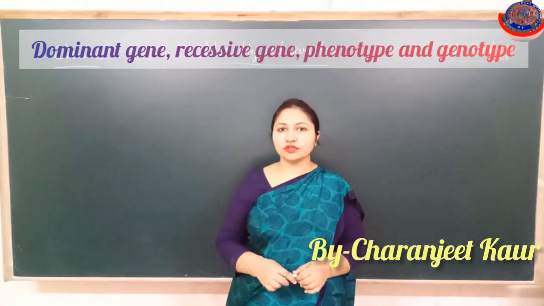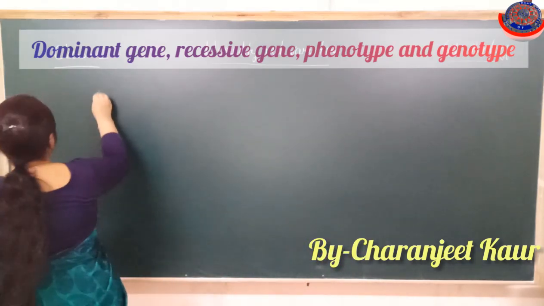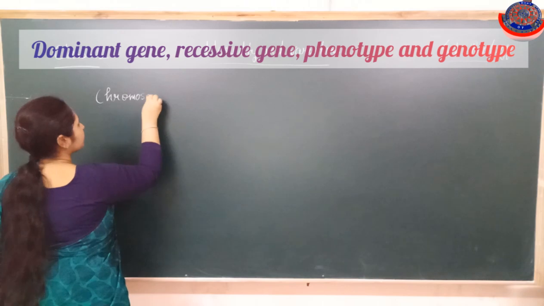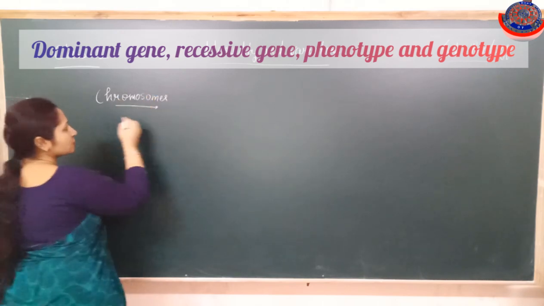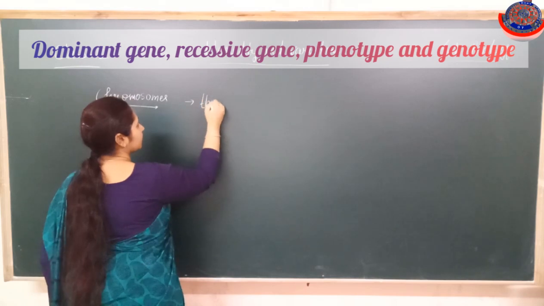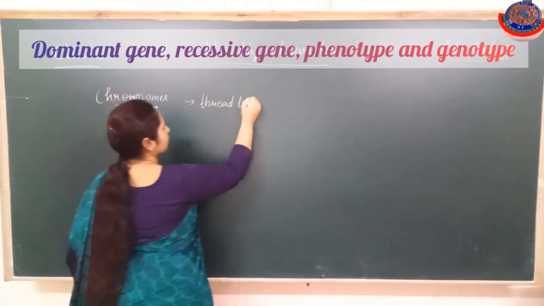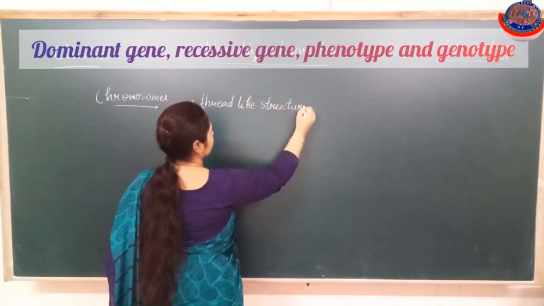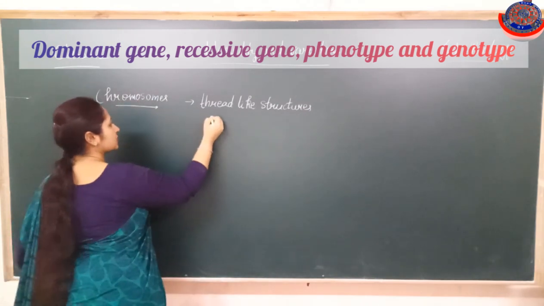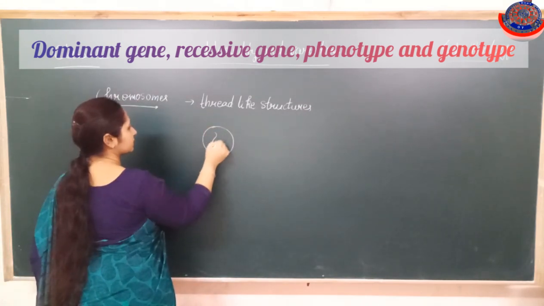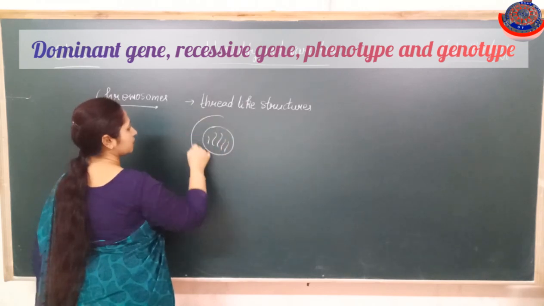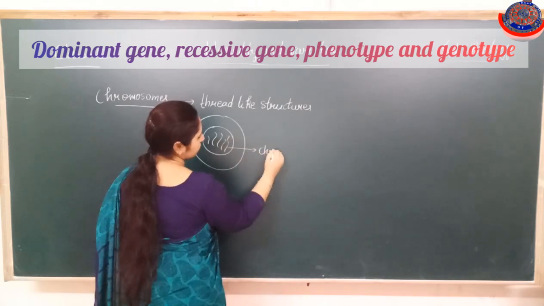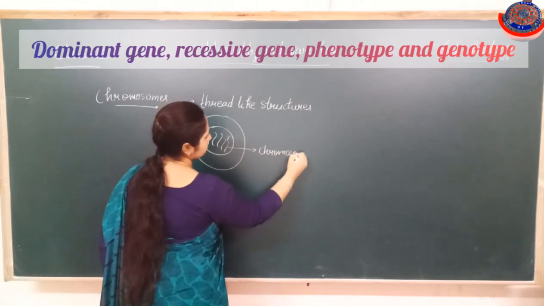First we will discuss chromosomes. What are chromosomes and where are they present? Chromosomes are thread-like structures, and these thread-like structures are present in the nucleus of the cells.